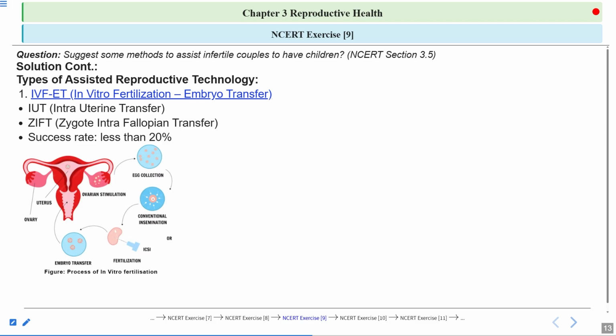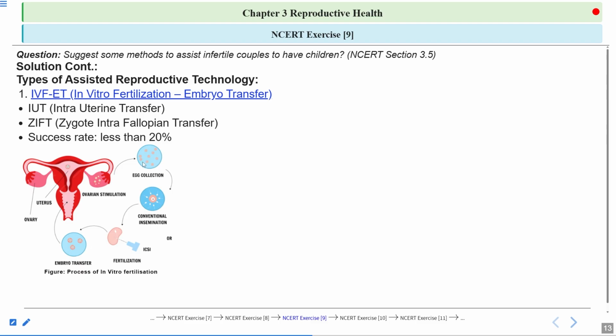So you can see here, this is the process showing in vitro fertilization. So what is done in in vitro fertilization? First of all, the first step is ovarian stimulation. These are ovaries and these are the fallopian tubes coming from the ovaries. There are two ovaries, so there will be two fallopian tubes. This is the uterus. Now, the ovaries are stimulated to release the egg. This egg is collected.